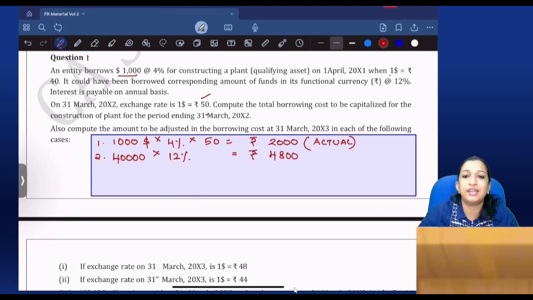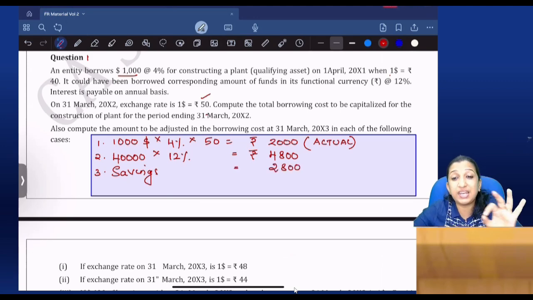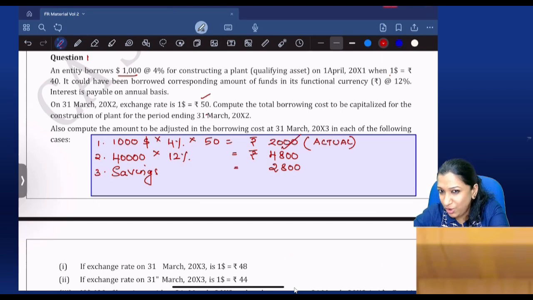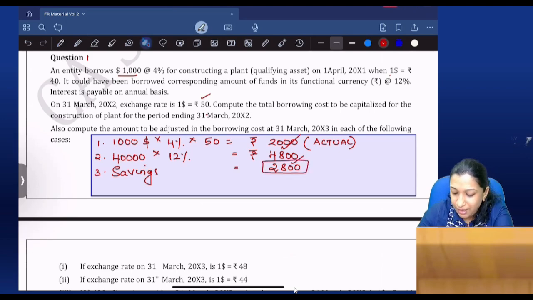If the loan was taken in India, my interest would have been 4,800. So how much is your savings? How much interest are you saving? 2,800. So it was a right decision. You have taken the loan from outside India. Your actual interest is only 2,000, whereas if you had taken the loan from India, your interest is 4,800. So you literally saved 2,800.